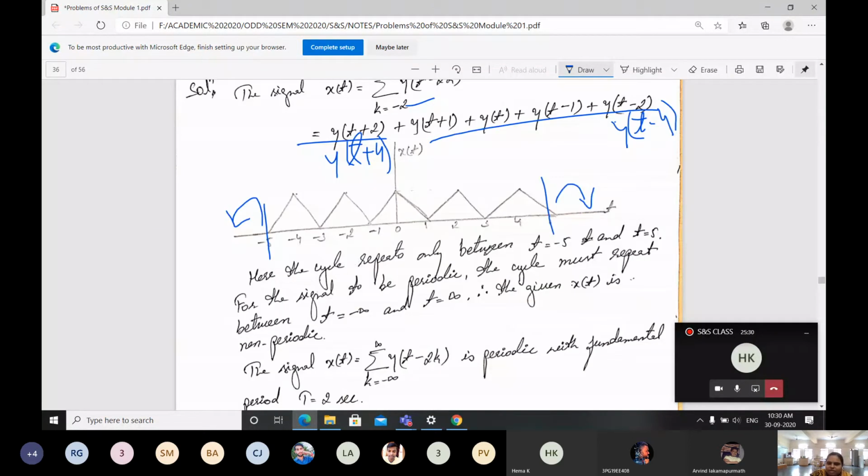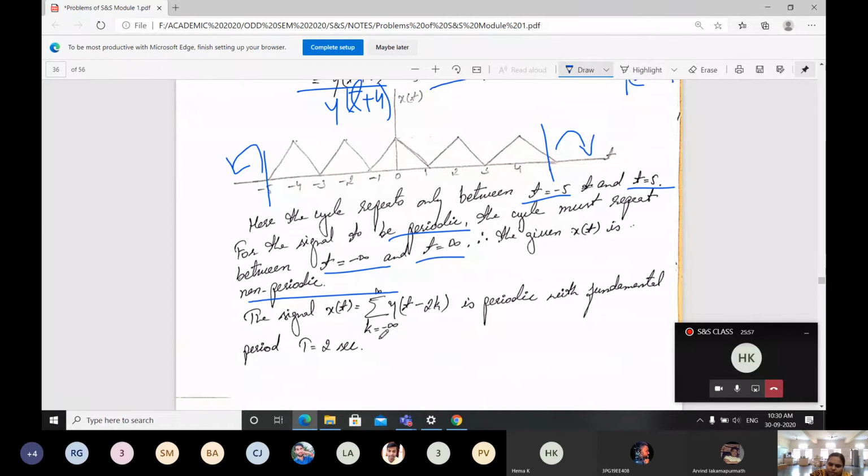Here the cycle repeats only between t equals minus 5 to t equals 5. For the signal to be periodic, the cycle must repeat from t equals minus infinity to plus infinity. Therefore, the given x of t signal is non-periodic.